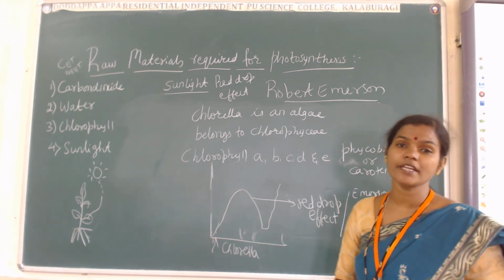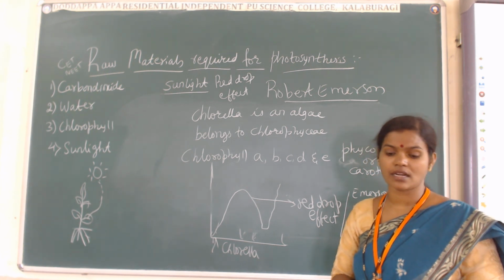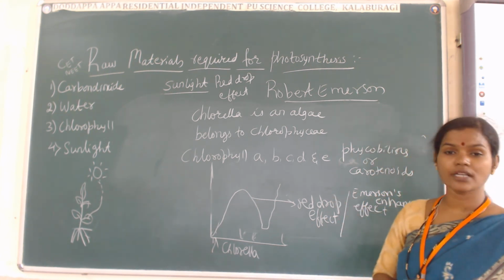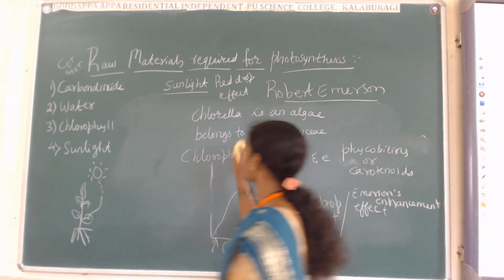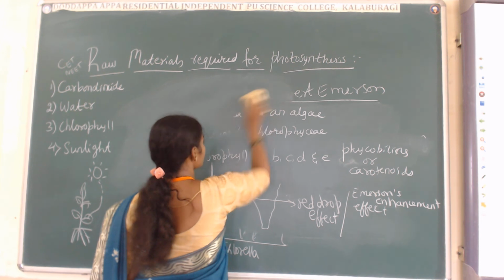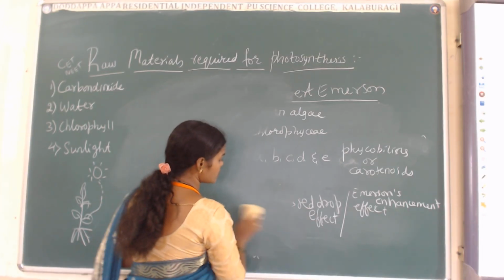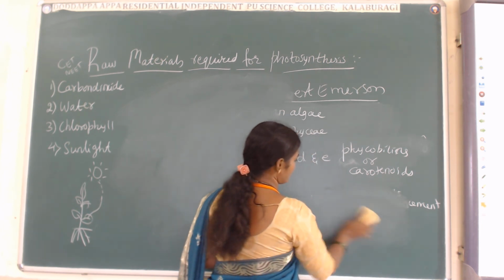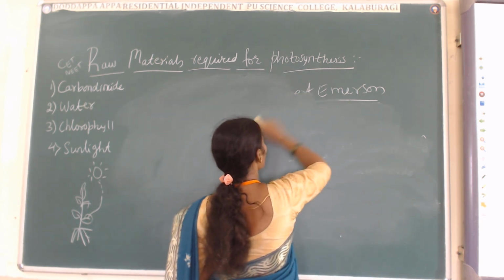Now this completes your sunlight. We have completed the sunlight. Next we will see about the carbon dioxide and the water. Students, carbon dioxide is also playing an important role in the process of photosynthesis. Why? Because without carbon dioxide there is no glucose formation.